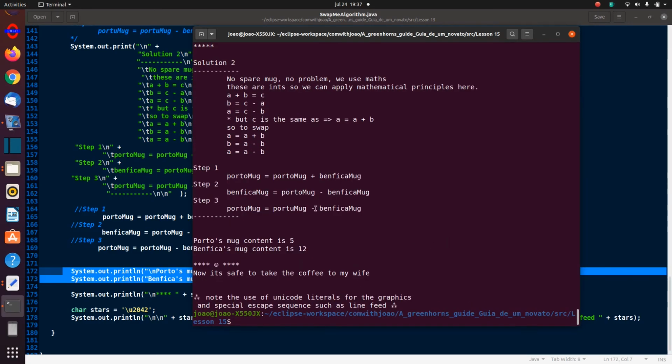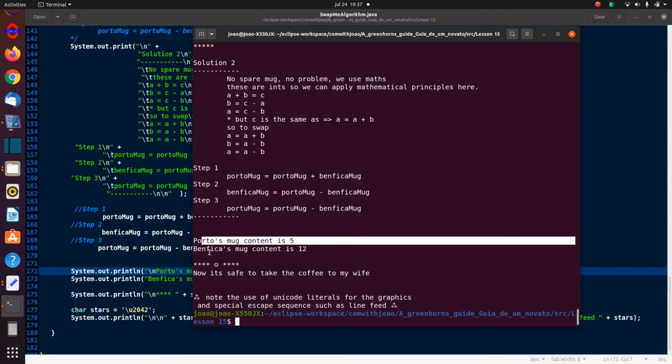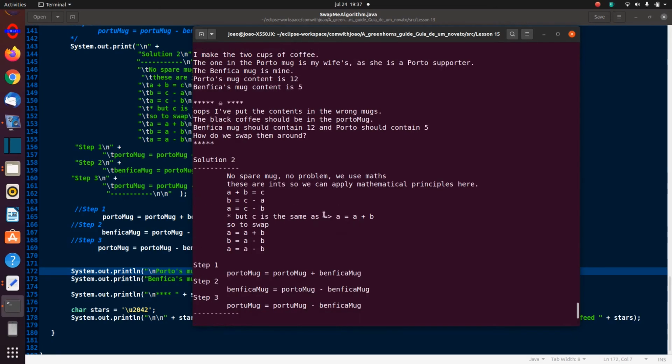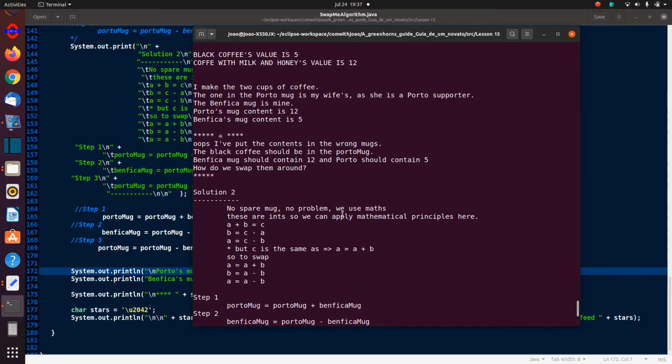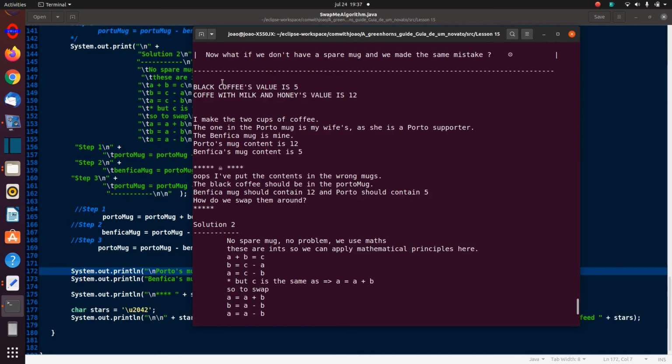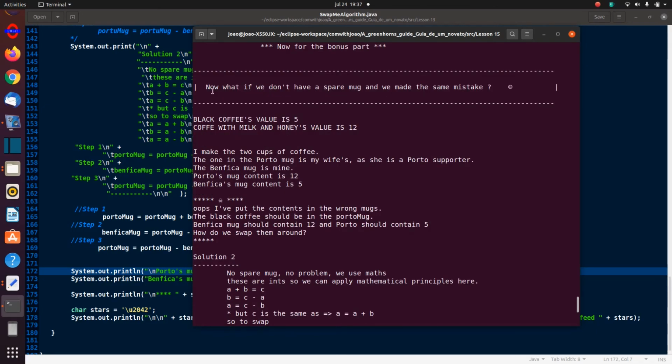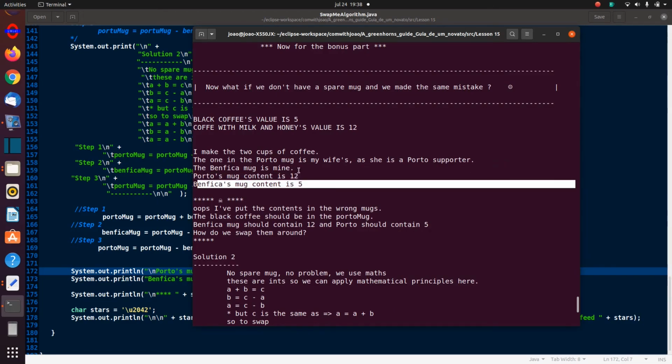Now we're on solution 2, and these are the steps. Porto's mug, you can see now, is again 5, and the Benfica's mug is again 12. So we seem to have sorted it out, which if you go here right from the beginning. Now what if we don't have a spare mug? We got black coffee 5 and the mixed coffee 12, and you can see my Porto's mug here is 12, which is wrong, and my Benfica's mug is 5, which is wrong. They should be the other way around.